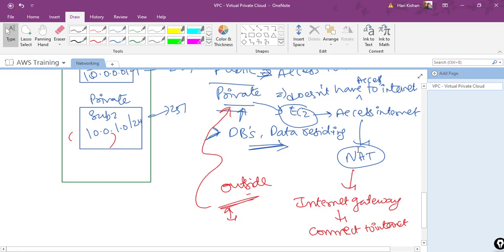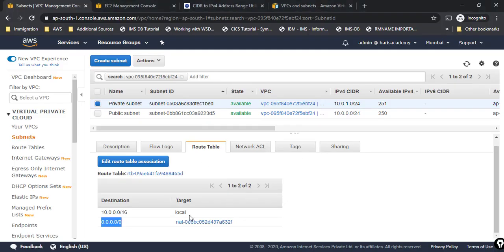This NAT gateway sends the request to the internet and gets the response back. The outside world will never come to know which EC2 or which private instance is trying to access. It will only be NAT talking to them. That way it masks, and then gets the details from here. So this is NAT gateway.